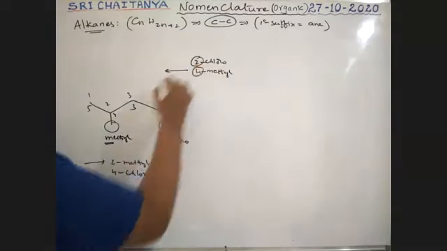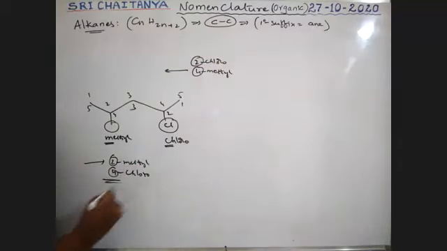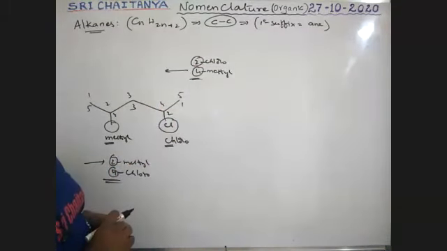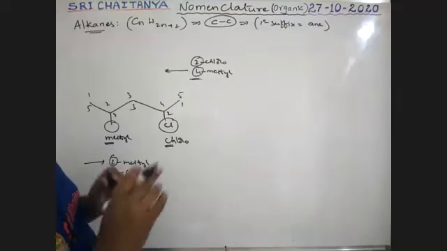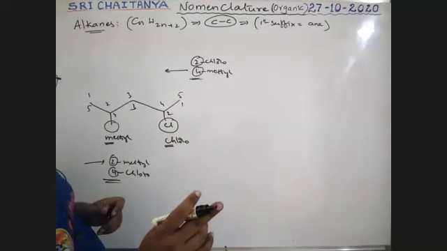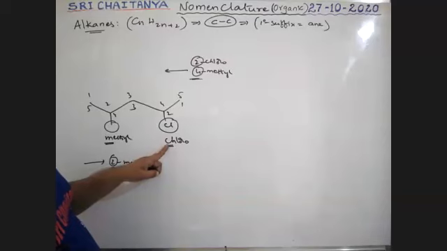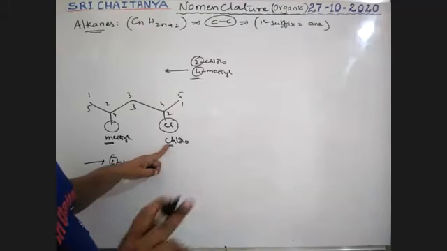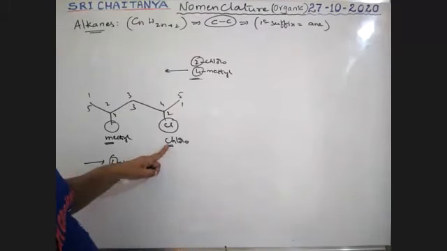So the positions 2 and 4, both these locations are same. If locants are same, automatically you should follow: the alphabet's first letter must get the least locant.